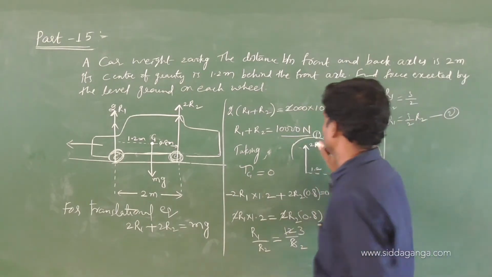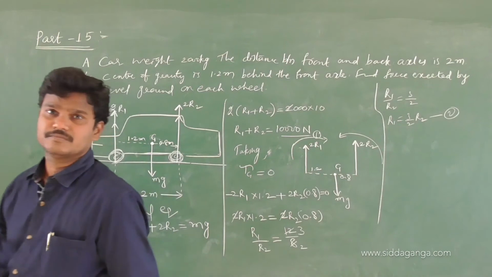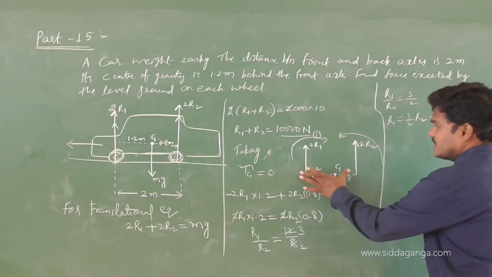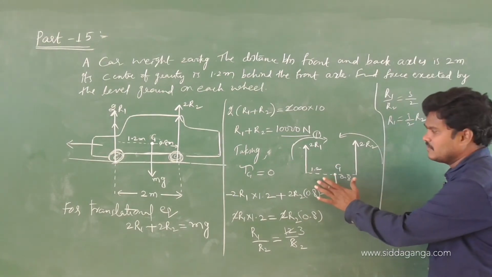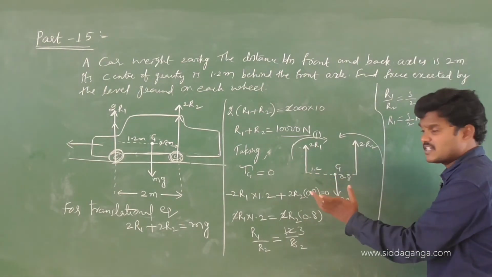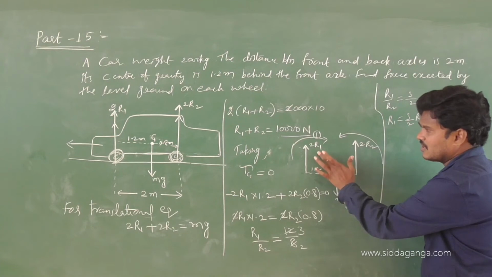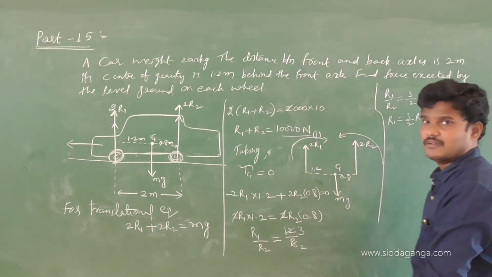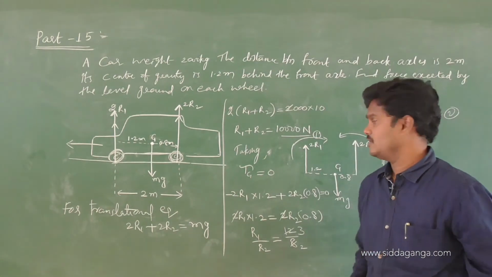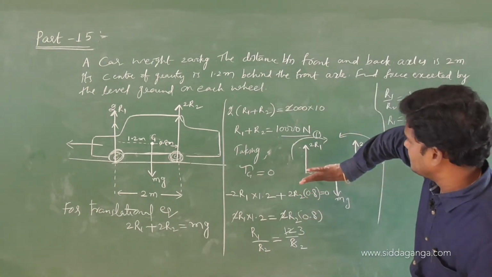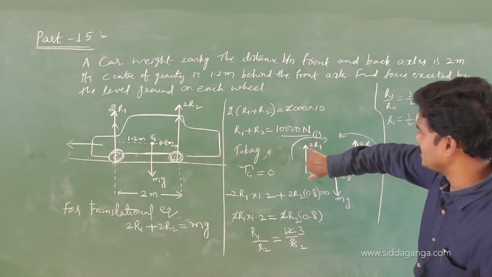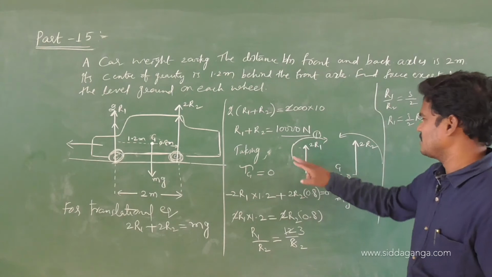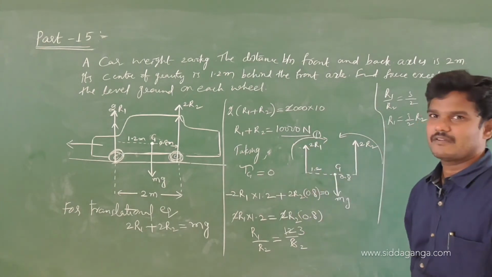Solve equations 1 and 2, you will get R1 and R2. I think you know how to take the torque, practice a number of times. I am spending a lot of time, you try to understand. So clockwise, anti-clockwise, you know how to identify the direction, by the R cross F rule, the cross product rule.